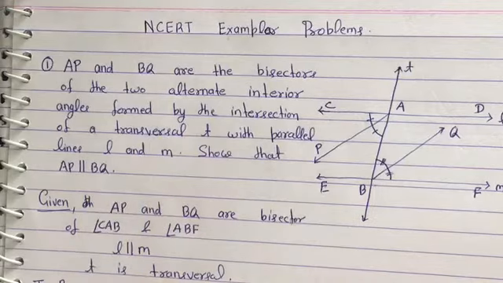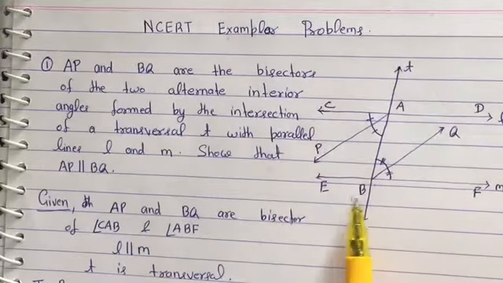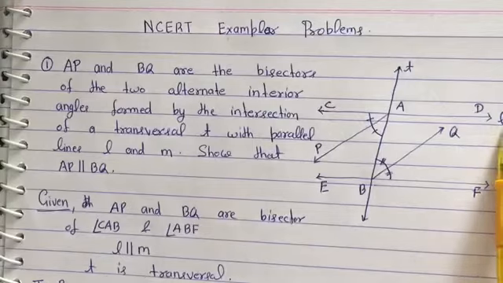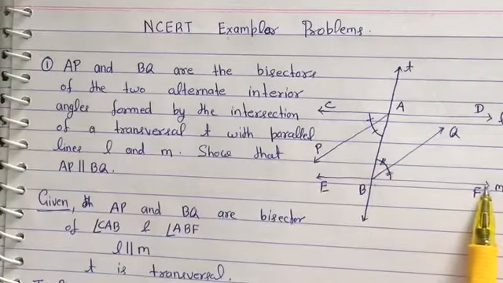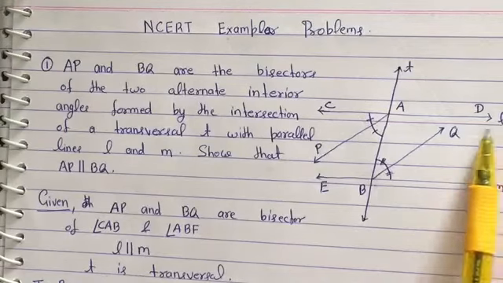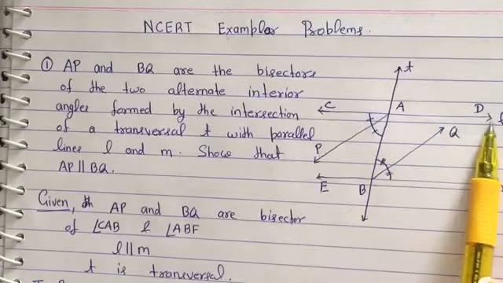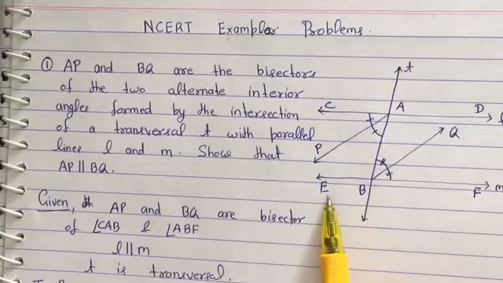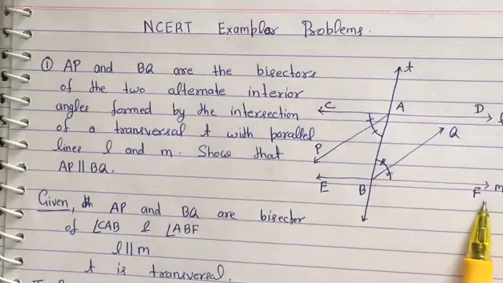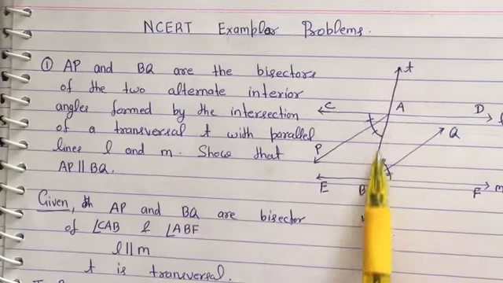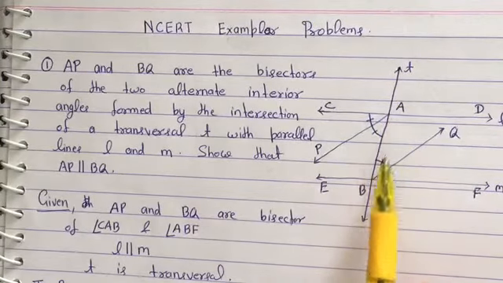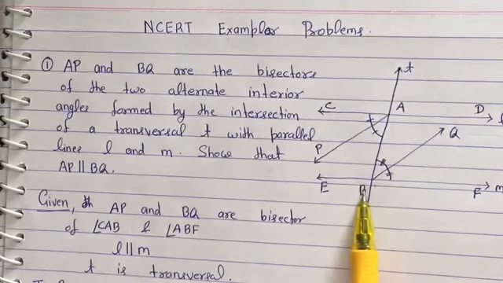Now come to the figure. Here two lines are given, L and M. These both lines are parallel to each other. For line L we are saying it is CD, and for line M we are saying it is EF. And there is a transversal T which bisects both lines at the point A and at the point B.